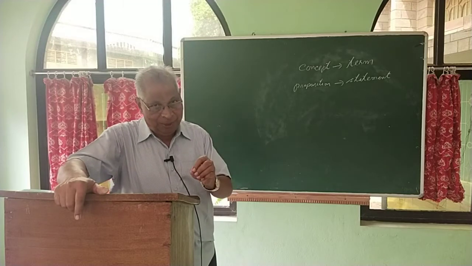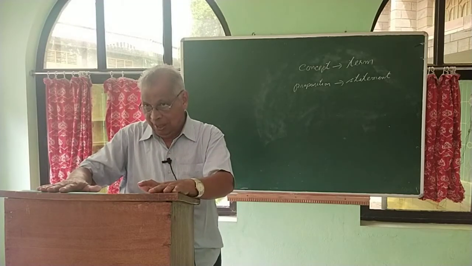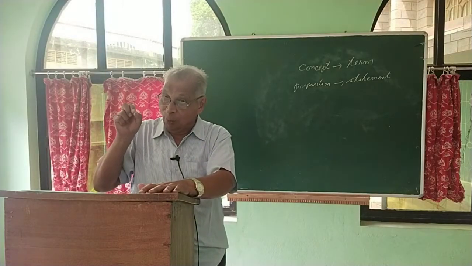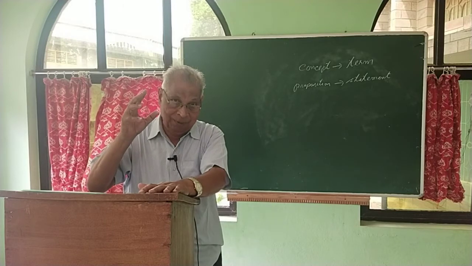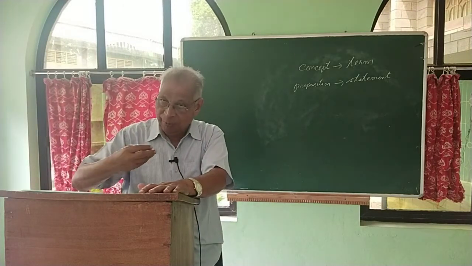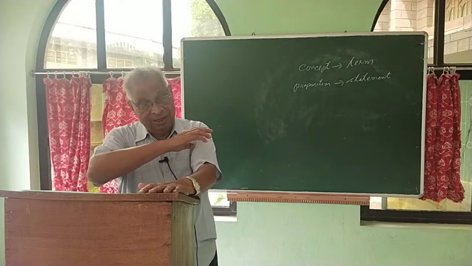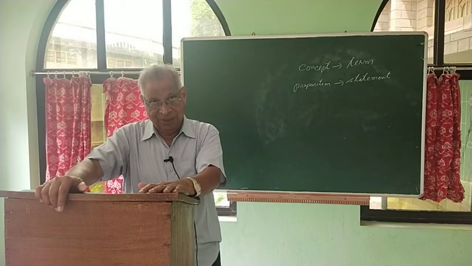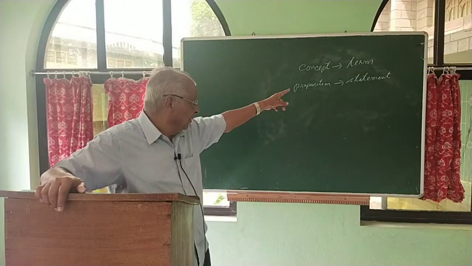The moment I speak, it is already expressed. But before expressing, what is expressed is the concept. The idea of table is expressed by means of a term. So, concept is expressed by means of a term.